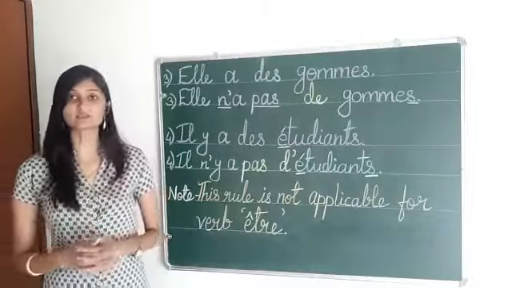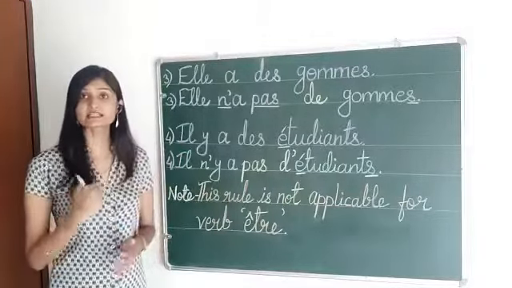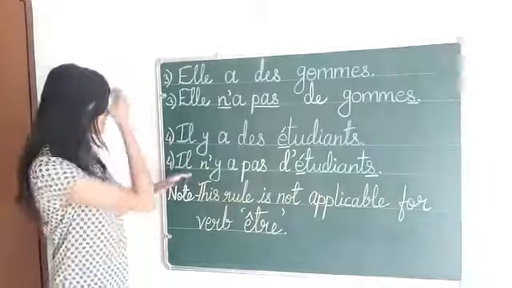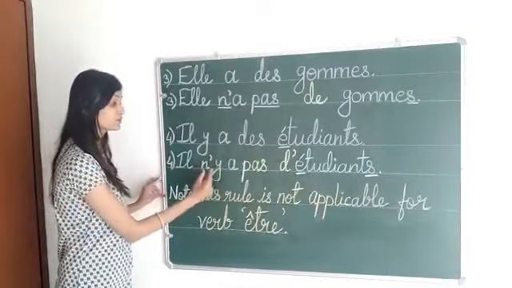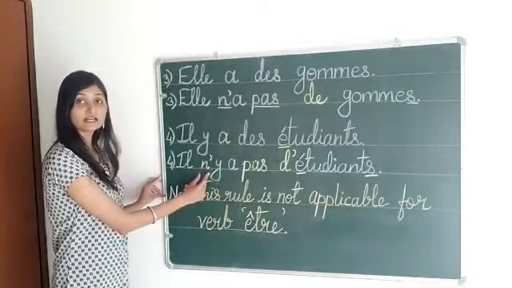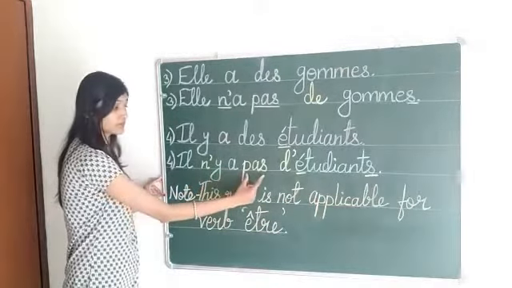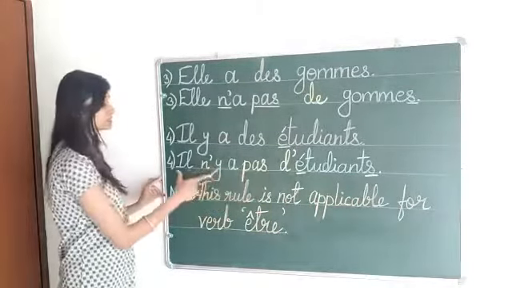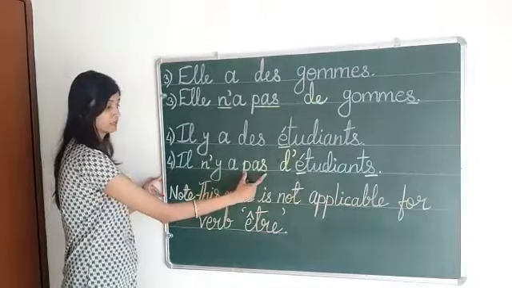There are some students. So to convert this type of sentence into negative form, how are we going to convert it? After il and before y, we are going to put an apostrophe, and after a, we are going to write pas. So this will become il n'y a pas.